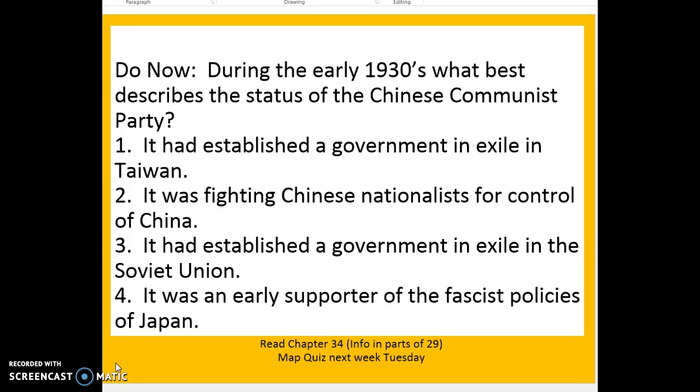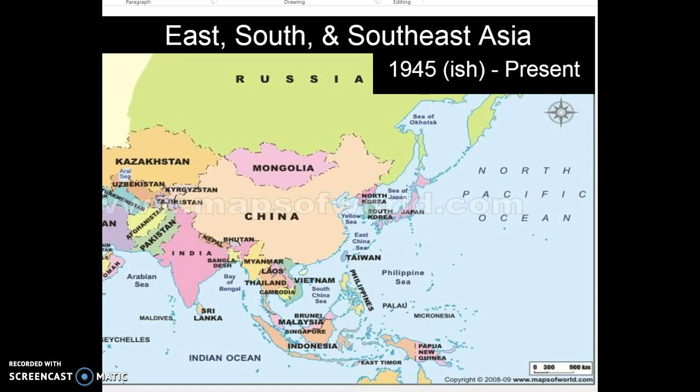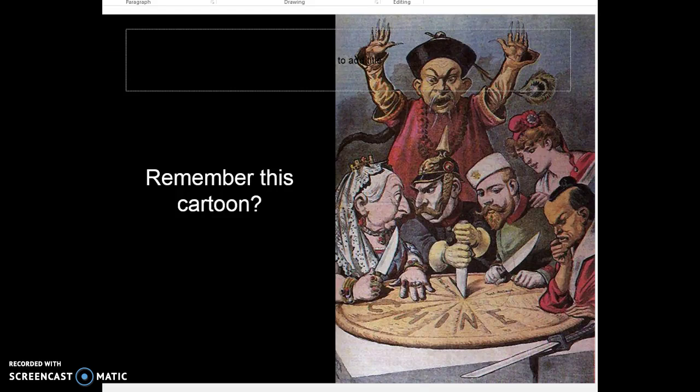So from what you see here and from our last do now, we know that the nationalists known as the Guomindang, the GMD, were participating in a civil war in conflict within China against the Communist Party that was being led by Mao. But how did we get here? So, of course, here's the title of this new chapter we're going into. But first, we got to take a peek at what's going on in China in the 1800s.